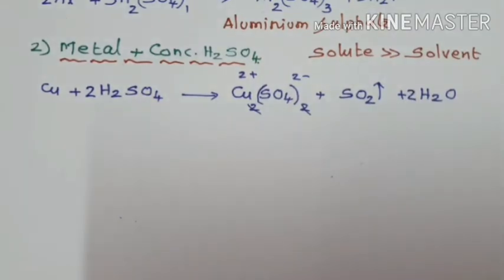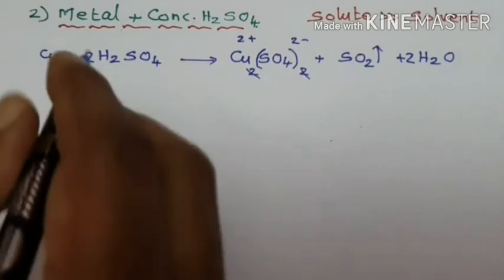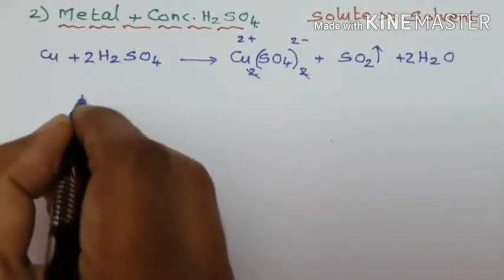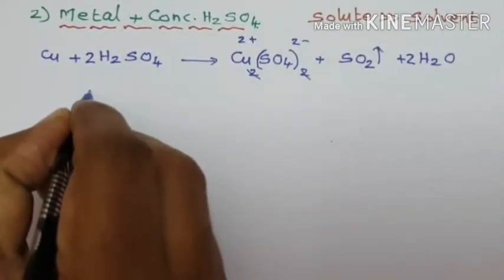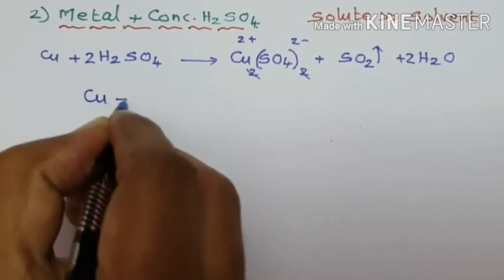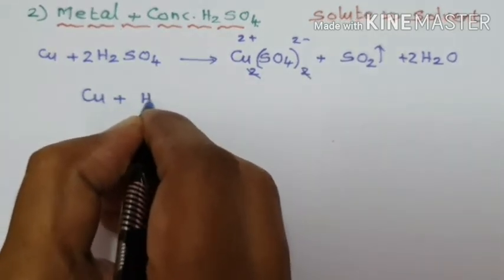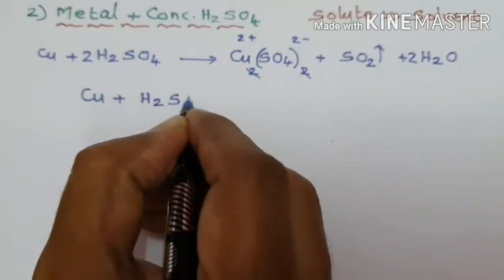Actually, how does this reaction take place? Now we are going to discuss that. In the first step, copper is treated with sulfuric acid, H2SO4.